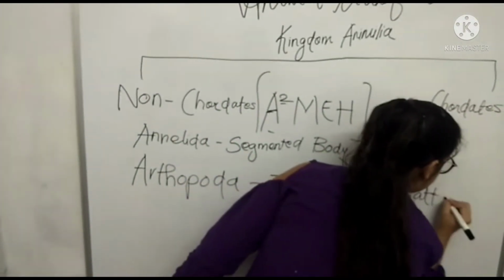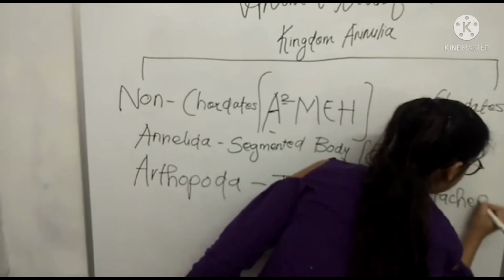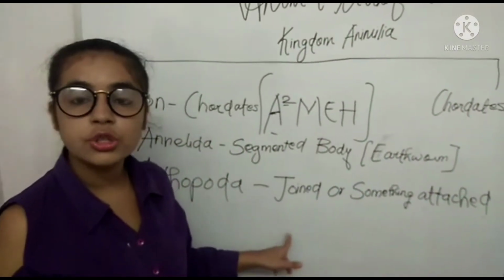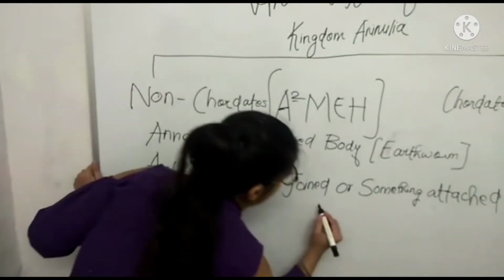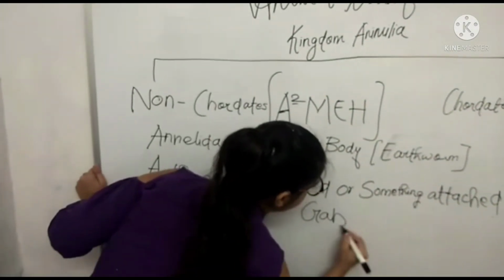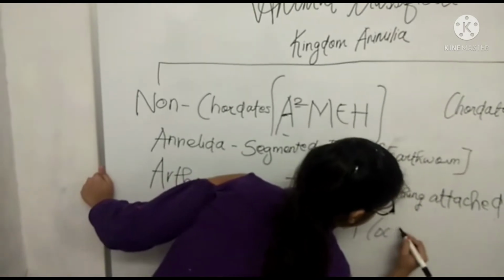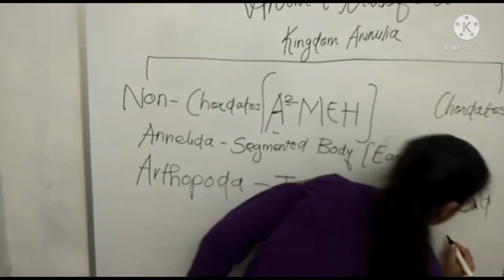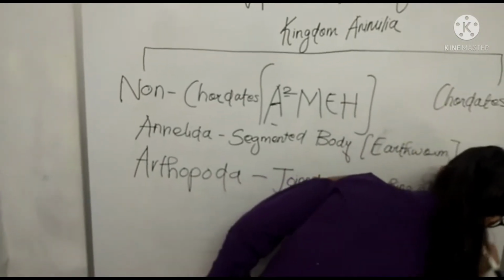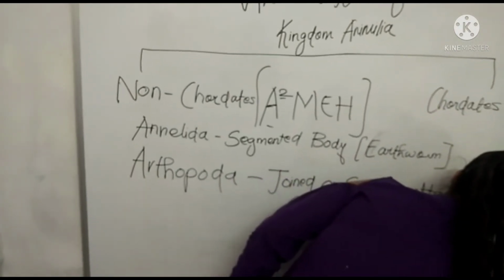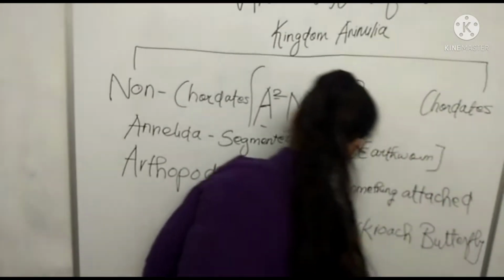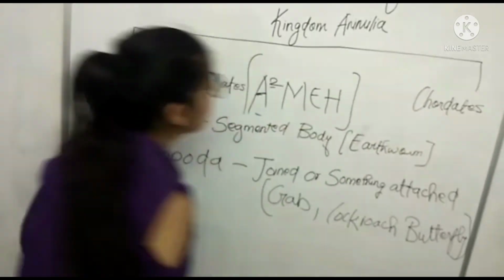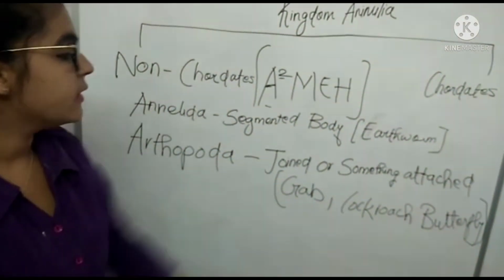Here the examples are crab, cockroach or butterfly. Crab, cockroach and butterfly.